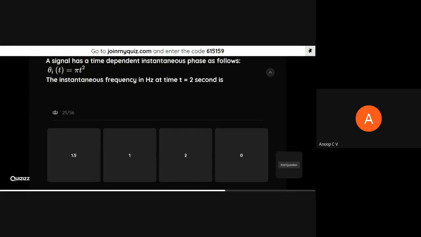Now this is just a remembering, level 2 sort of question. Why? Because it is the same example I have told. I just wanted to know whether all of you have been attentive, that's why I asked the same question. If I had given some other function of time, I would have given you more time, and then I could have mapped it to L3. But now you just have to recall what I have discussed. If you remember that, you will be able to answer. Otherwise also, you can solve and answer.